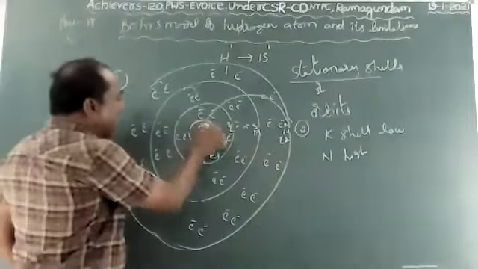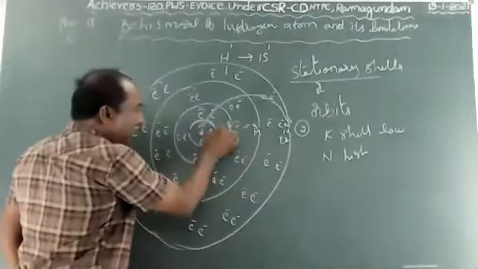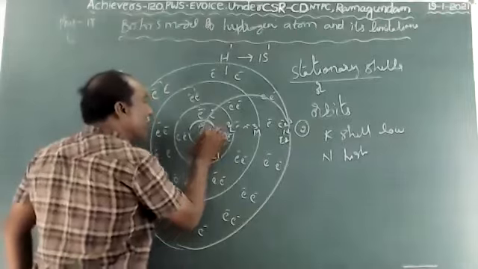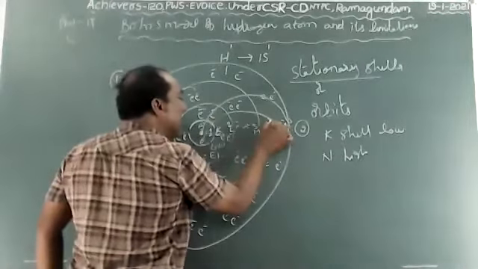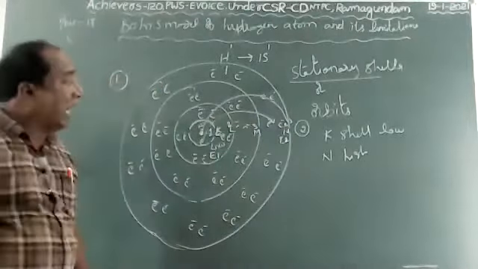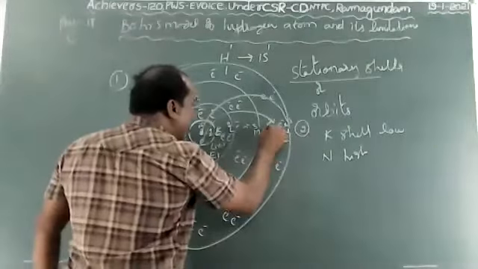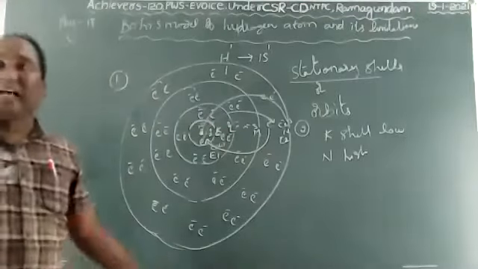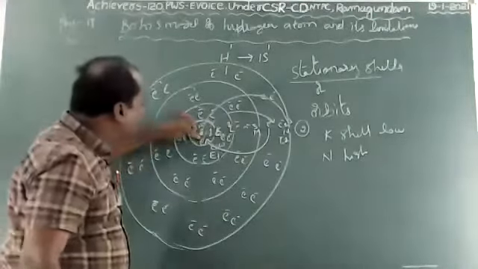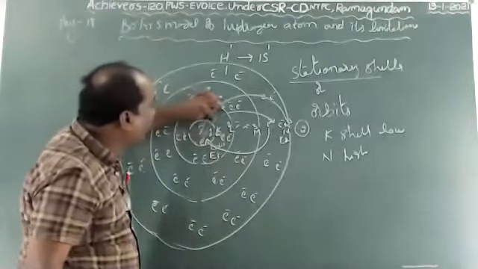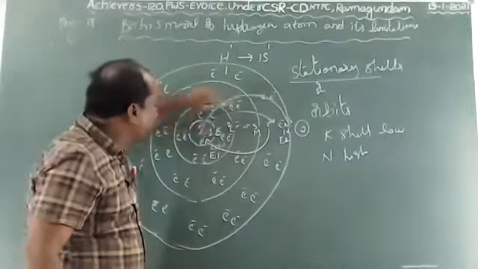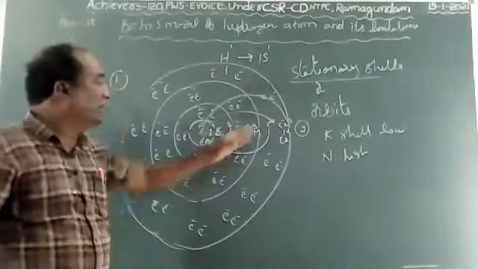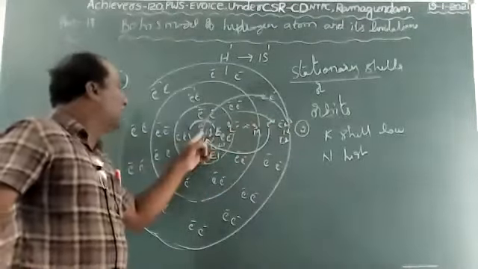Now, when the electron jumped from a low energy shell to a high energy shell, or when the electron jumped from a high energy shell to a low energy shell, what happens? When the electron jumps from a low energy shell to a high energy shell, it gains, or absorbs, the energy, because it has low energy.